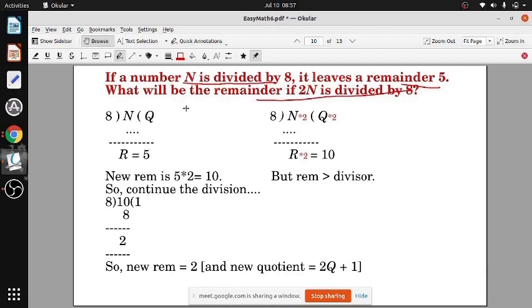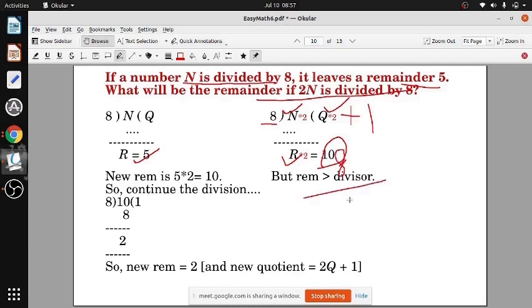Now see, when n is divided by 8, the remainder is 5. Now if you double n, everything gets doubled. The quotient will be double and the remainder will also be double. So it will be 10. But that cannot be, because when you are dividing by 8, you can't get a remainder 10. That means you continue the division. It will go one more time. 8 ones are 8, and you will get the remainder 2.